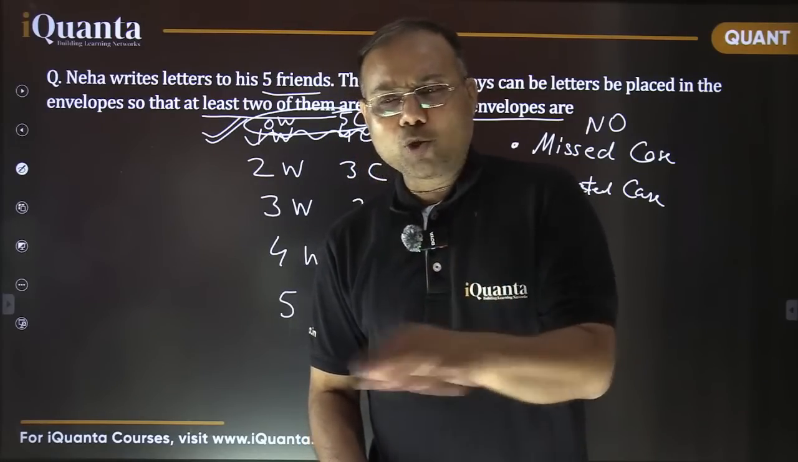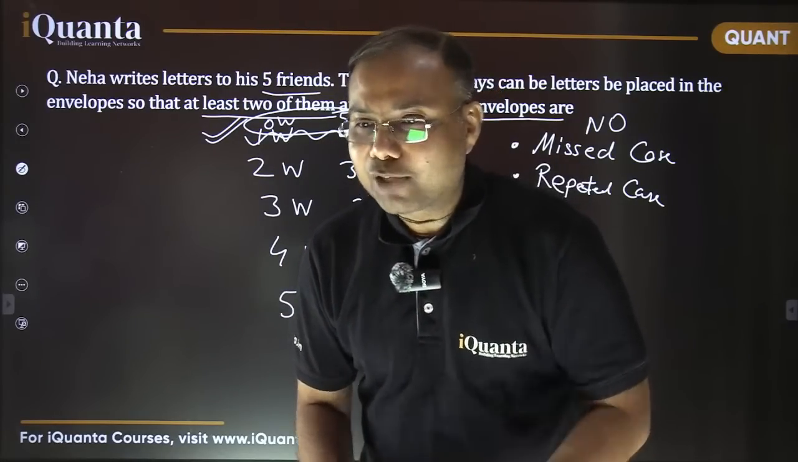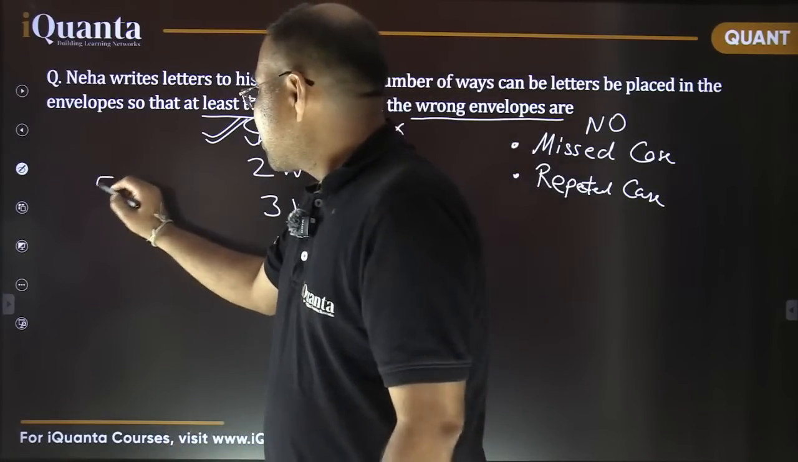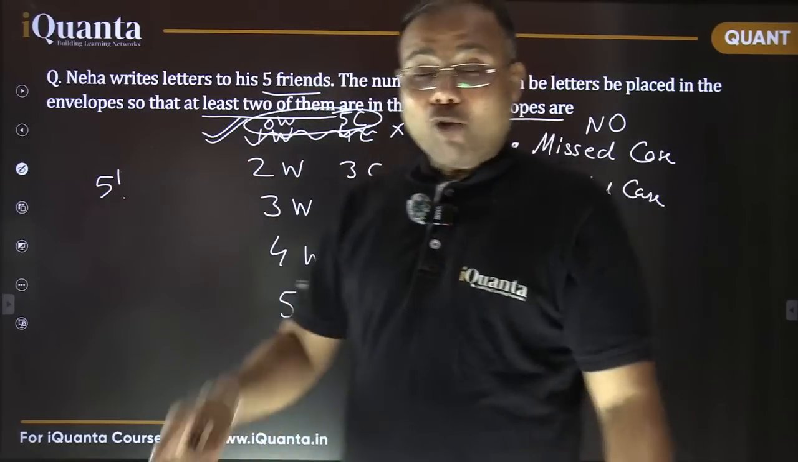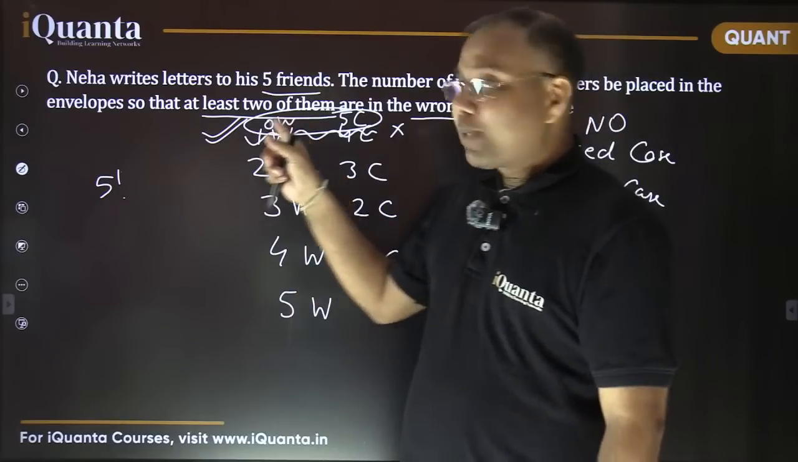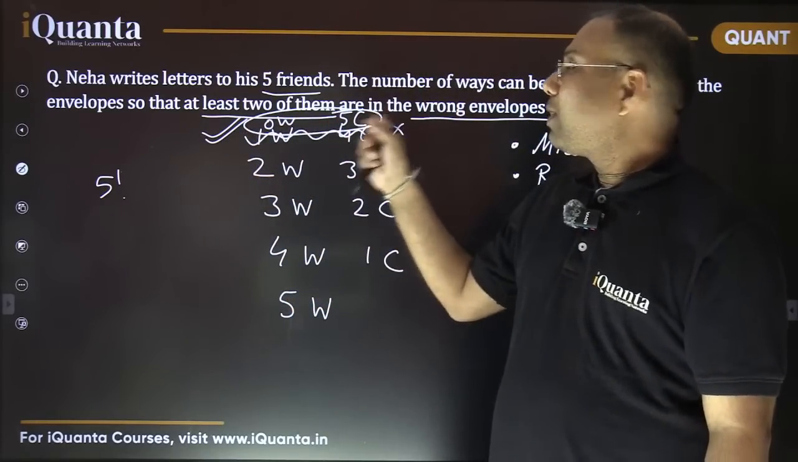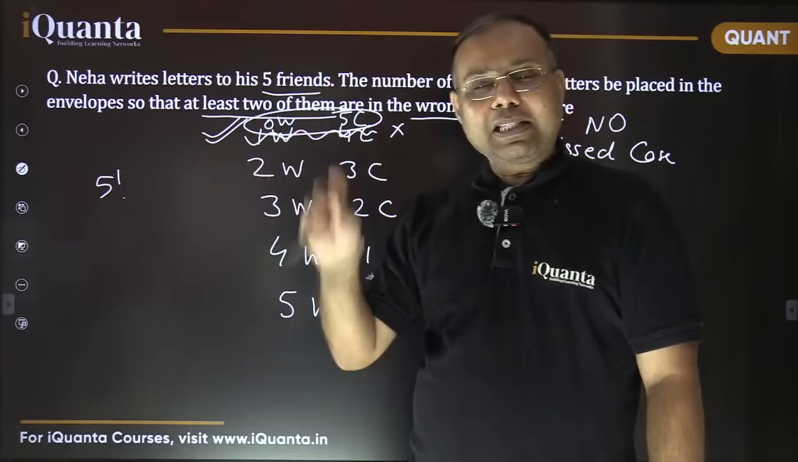The 5 persons are to be arranged in 5 different chairs. It's 5 factorial, exactly 5 factorial. So this 5 factorial is the total arrangement. Now which case needs to be subtracted? That one case when all the 5 letters have been put in the correct envelope.